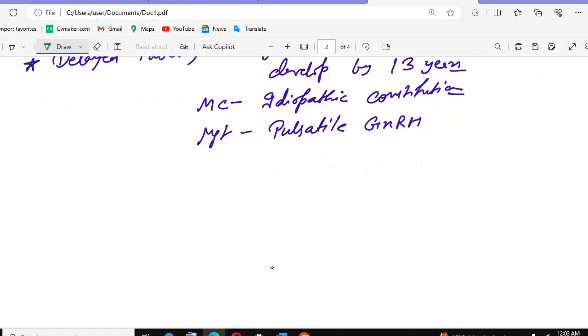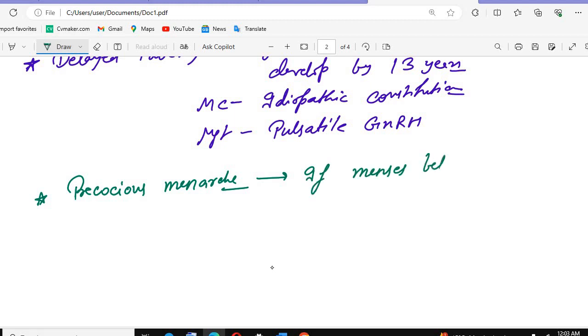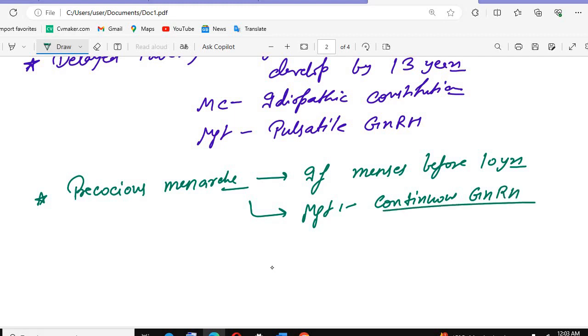There is one more thing, that we call the precocious menarche. Look, if menses occur before 10 years, we call it the precocious menarche. The most common cause is again idiopathic, and the management is the same, continuous GnRH, because this is again a type of precocious puberty, that's why we will give continuous GnRH.